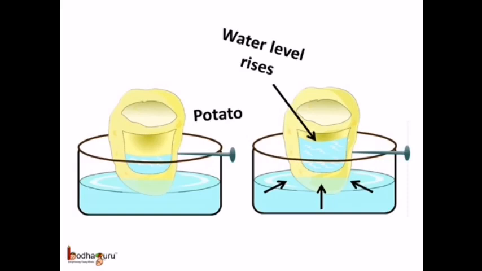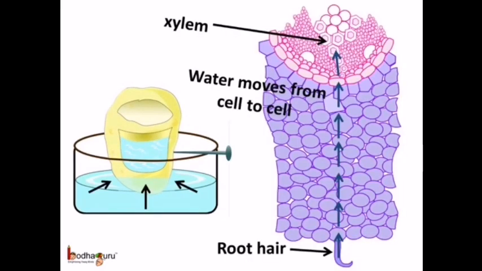How did this happen? The water traveled from one cell to the neighbor cell, and thus it entered the cavity inside the potato from the outside. You know, this is the same way in the plant. The water reaches the xylem from the root hair through other cells. The roots have the root hair.